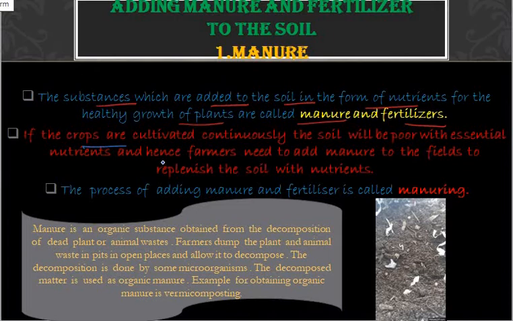The farmer will add manure in order to regain the fertility of the soil, to make the soil enriched with the essential nutrients. They will add the manure or fertilizer to the soil.